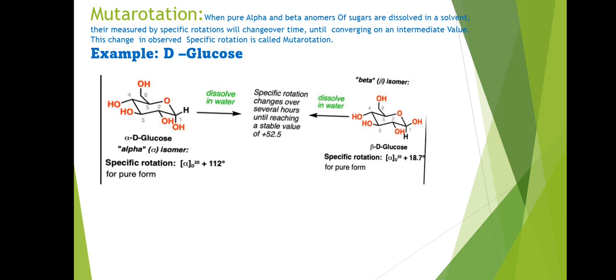Mutarotation. When pure alpha and beta anomers of sugars are dissolved in a solvent, their measured specific rotation will change over time until converging on an intermediate value. This change in observed specific rotation is called mutarotation. Example, D-glucose.